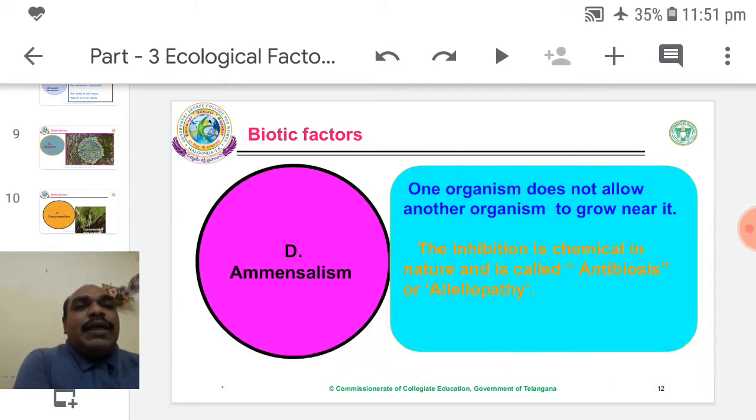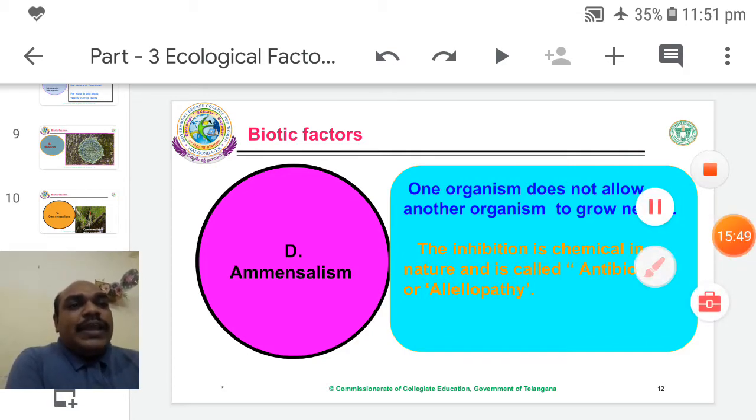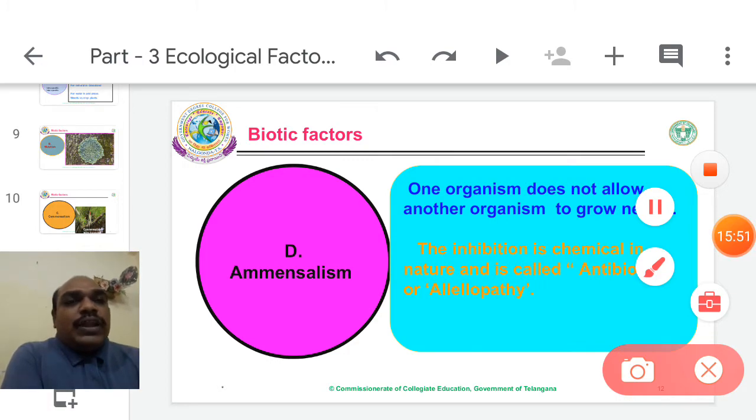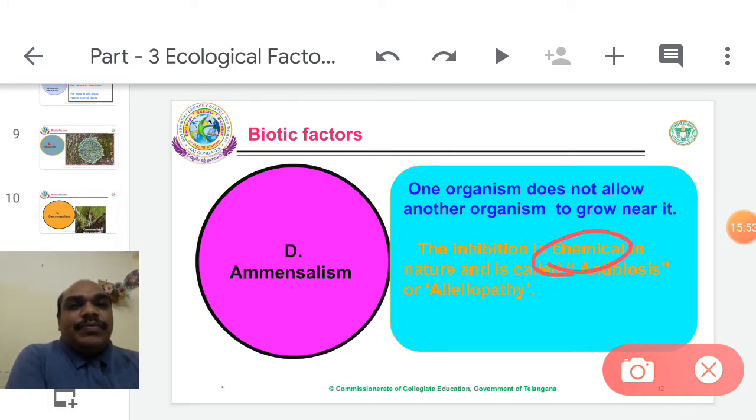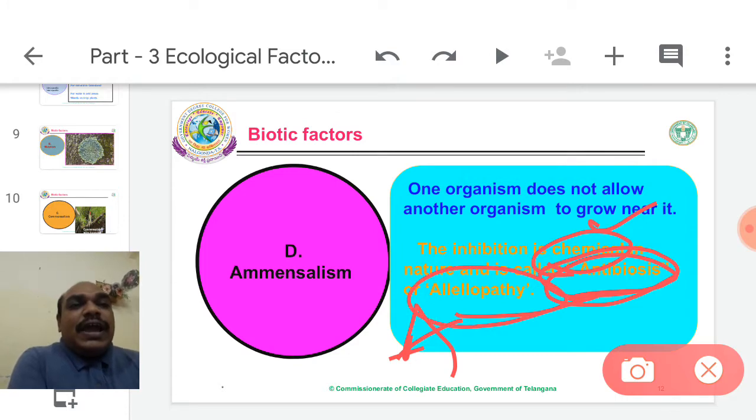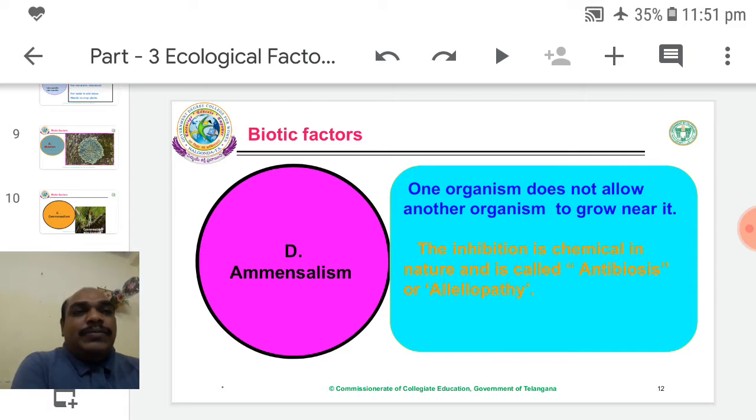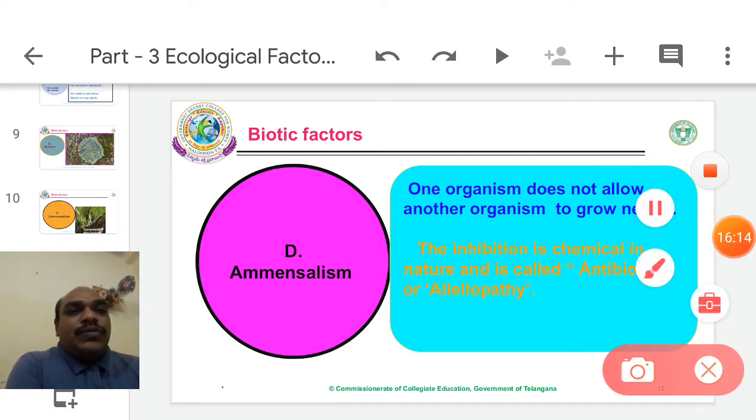So one organism does not allow another organism to grow near it. The first organism, A, inhibits that growth by releasing some chemicals in nature. This is called antibiosis, also called allelopathy. That chemical name is allochemical. So the inhibition is generally regulated by a chemical.